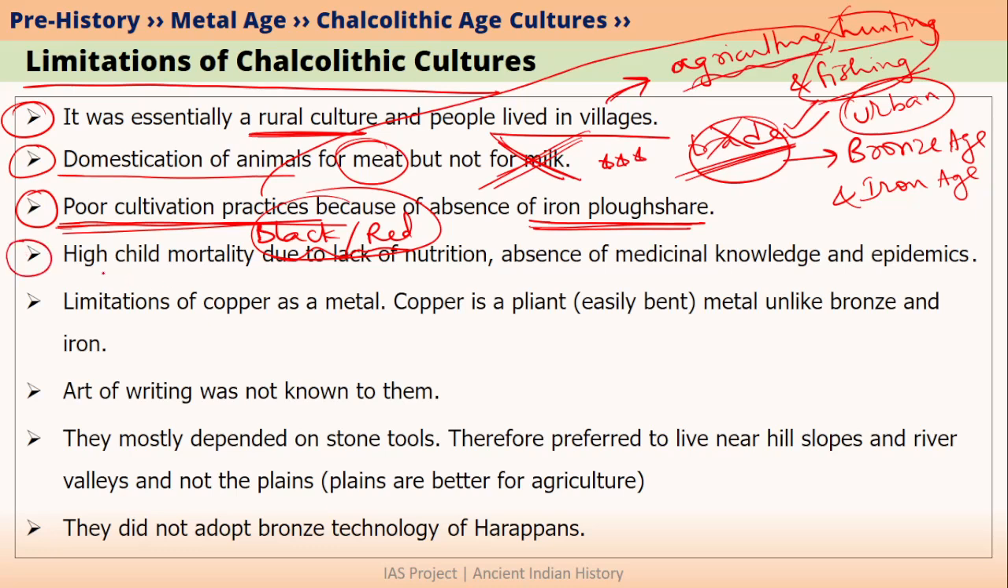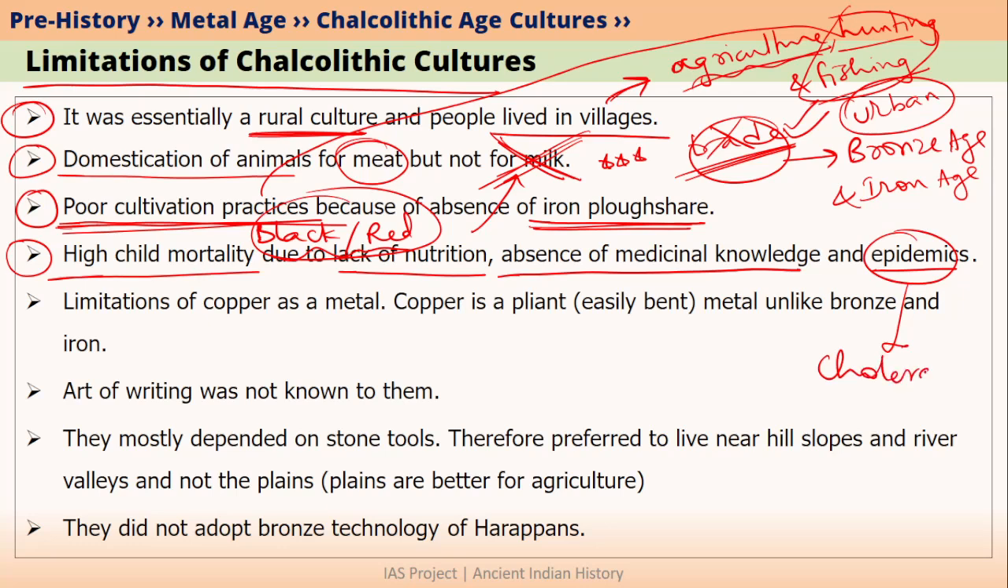Another limitation was that there was high child mortality. The reasons for this were probably lack of nutrition, as we have just discussed. Moreover, absence of medicinal knowledge and widespread epidemics. Epidemics, as we have discussed, for example, cholera and other diseases.